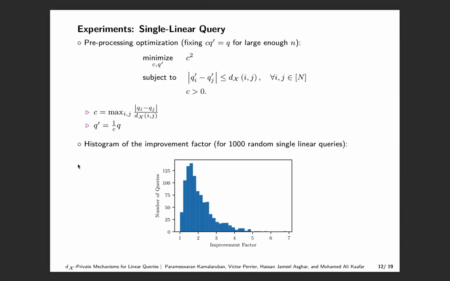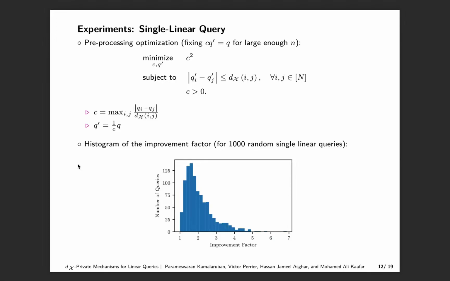We evaluated the two mechanisms over 1000 random single linear queries, where the query coefficients are randomly drawn from a uniform distribution over the real interval between 0 and 1. Then for each random query, we compute the improvement factor. The resulting values are presented in histogram form in the figure.